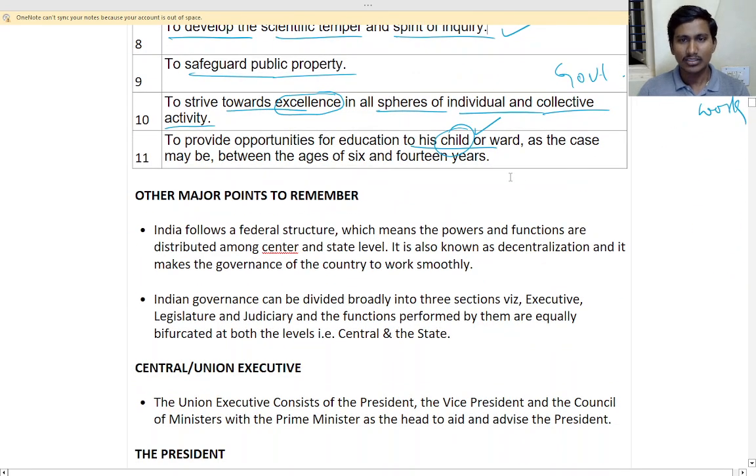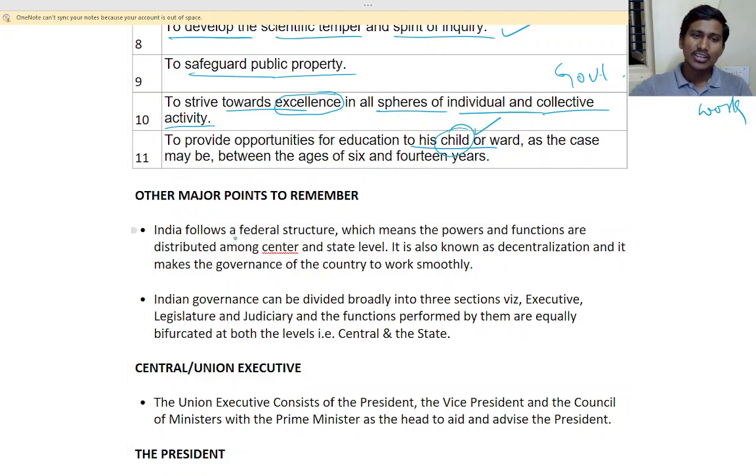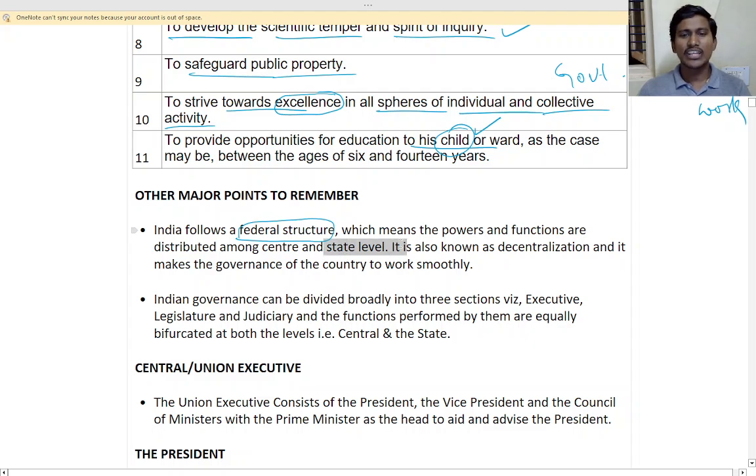Okay, good. So next are the other major points to remember. India follows a federal structure, which means the powers and functions are distributed among the center and the state level. India is a federal country. Central and state are different, so they have their own freedom, their own autonomy.